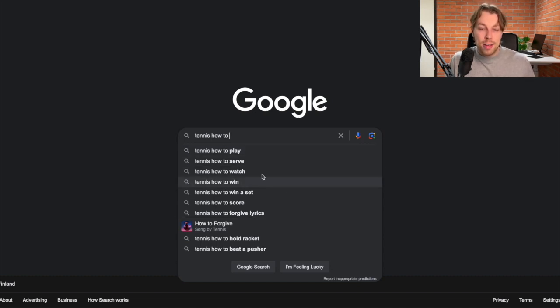And this Google AI right here is suggesting these topics based on what is, in their opinion, the most likely search result that you're after when you have typed in "tennis, how to." In other words, these are topics that people are searching for in masses. And that means that these are great blog post topics.